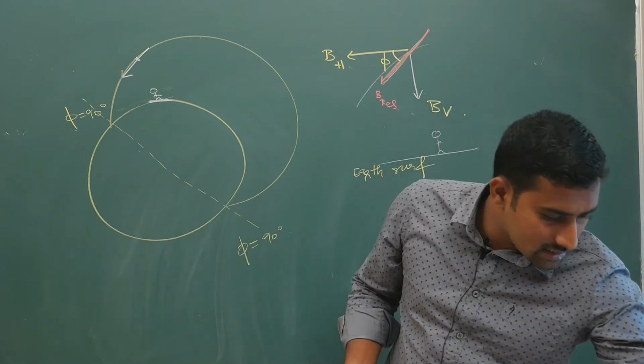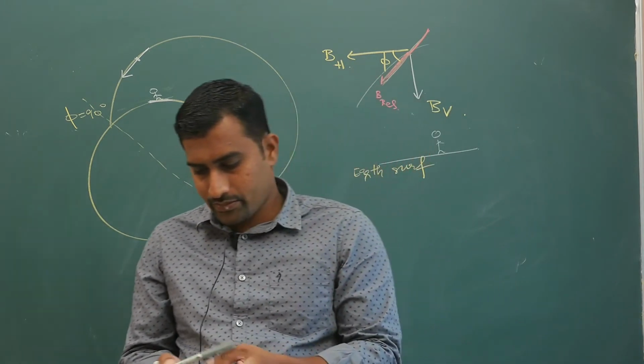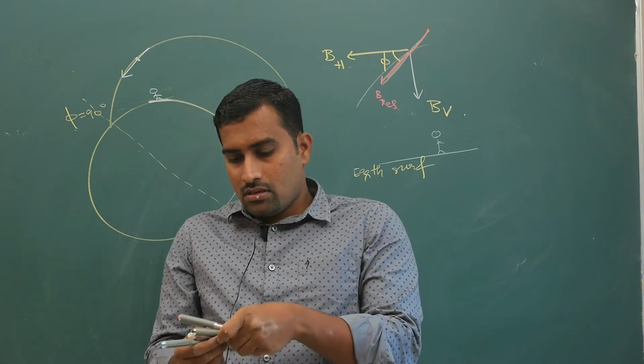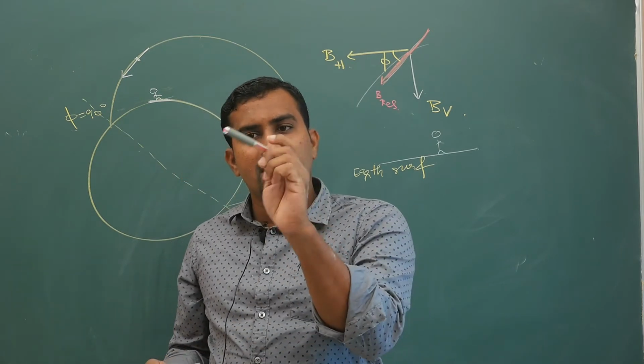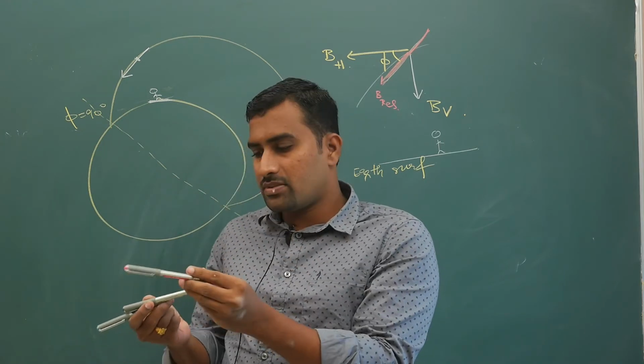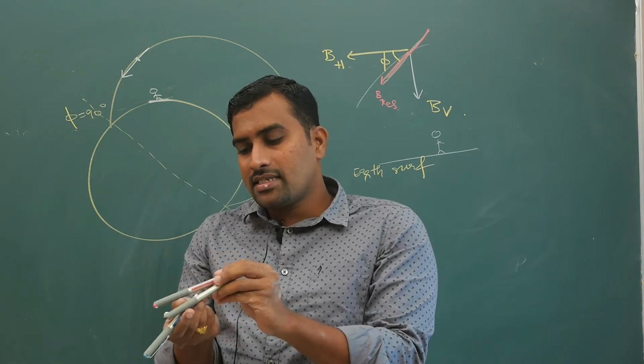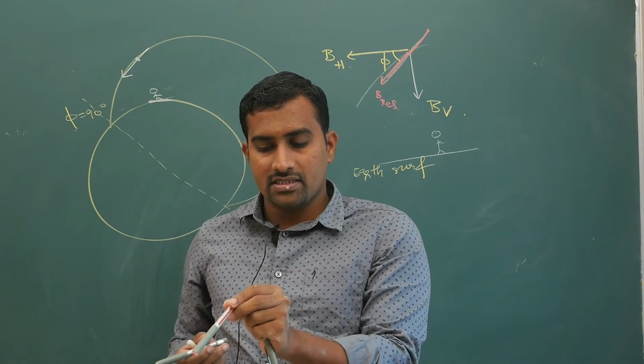So my point is, I don't know if the colors are correctly visible in the camera, because for the adjustment I have made some internal change in settings. Let us say your resultant magnetic field is this way.